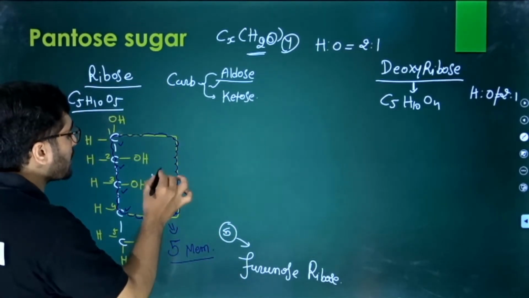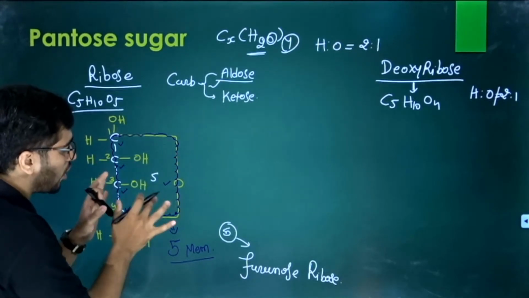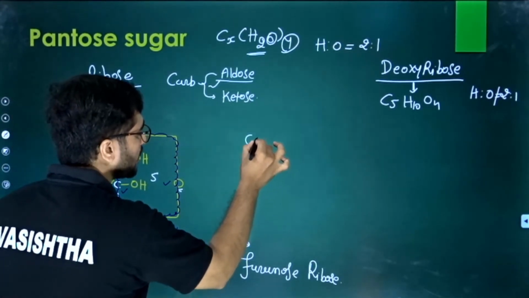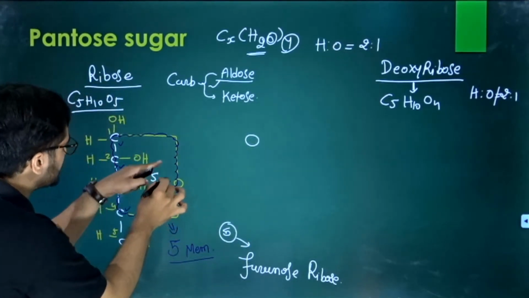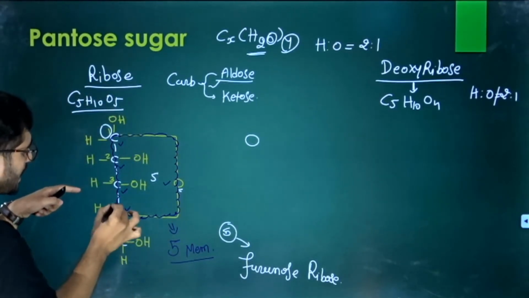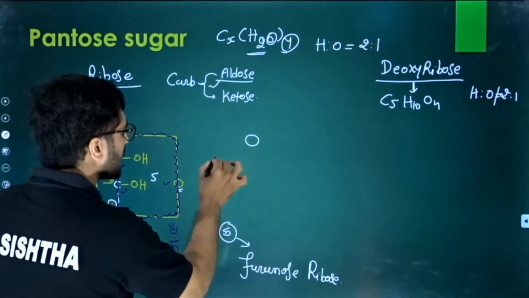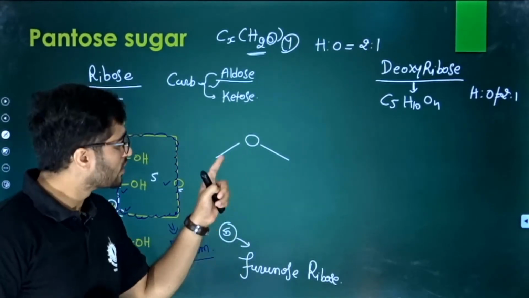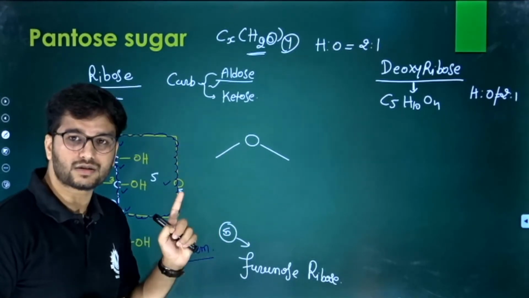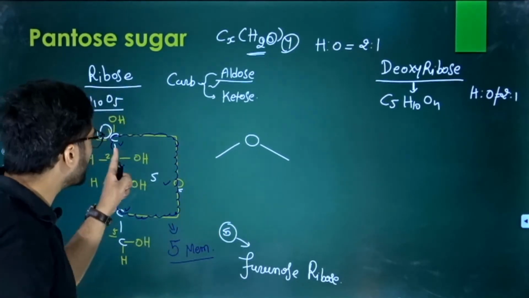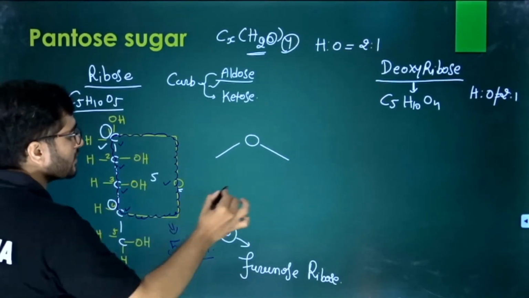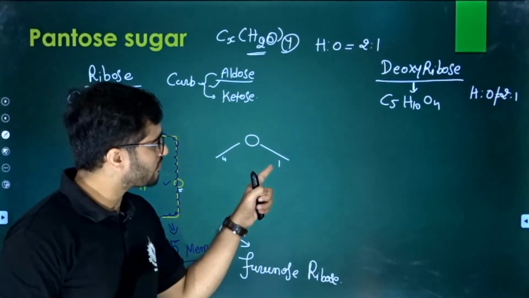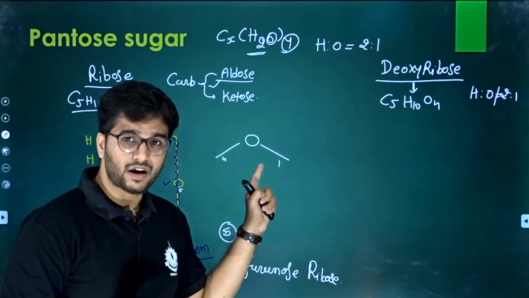So we have a 5-member ring. Let's put them all together. We have oxygen here. Oxygen is the link between the first carbon and the fourth carbon. Oxygen has 2 valencies, and we split those 2 valencies. One valency of oxygen binds with the first carbon and one with the fourth. So why do you give number 1 to this and not this?